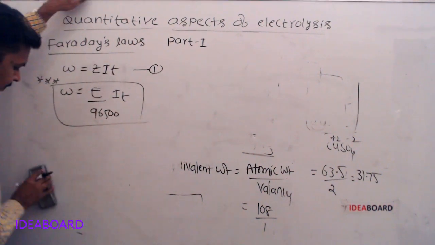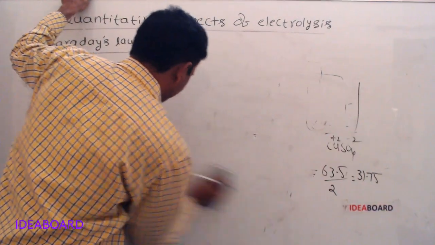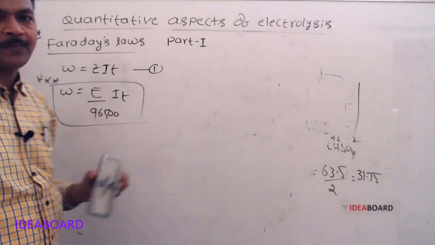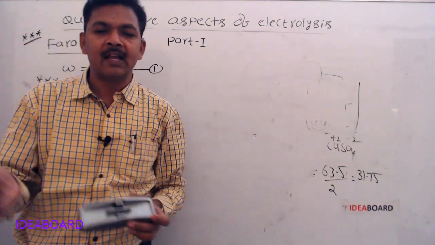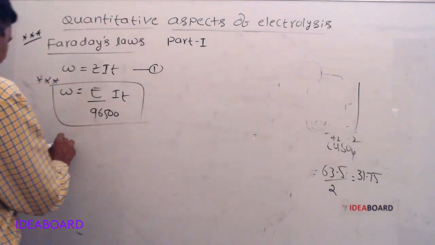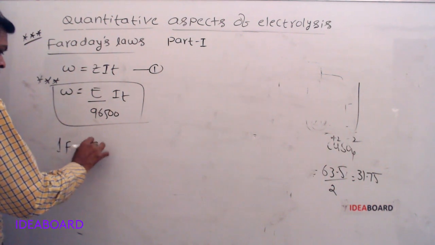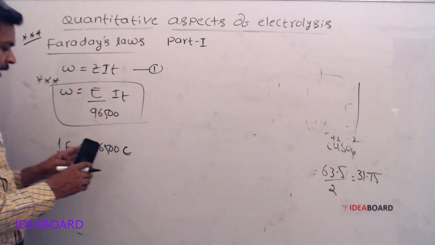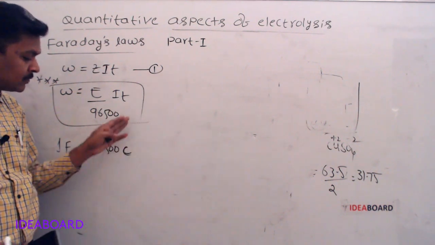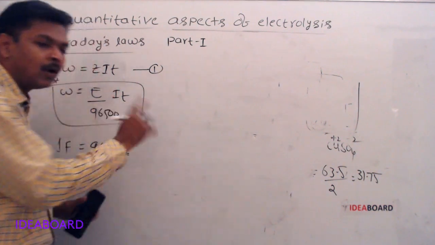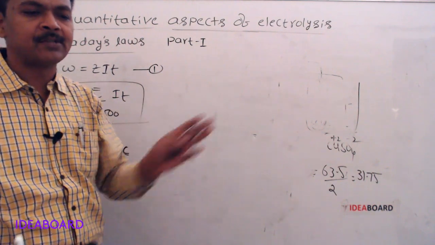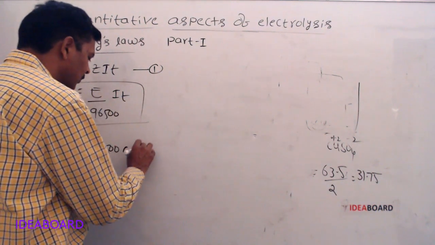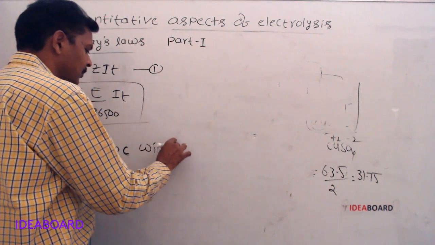It is observed that 1 Faraday, or 96,500 coulombs, will deposit 1 equivalent weight of substance.